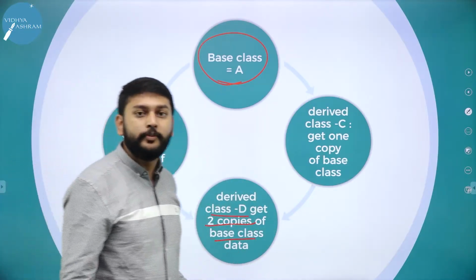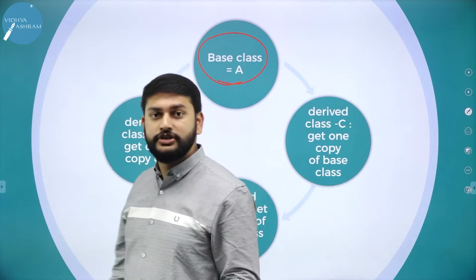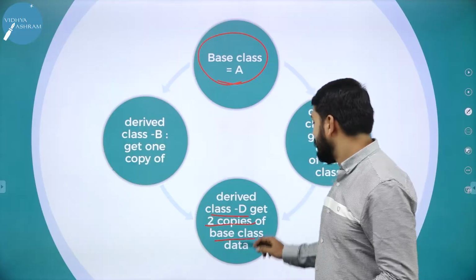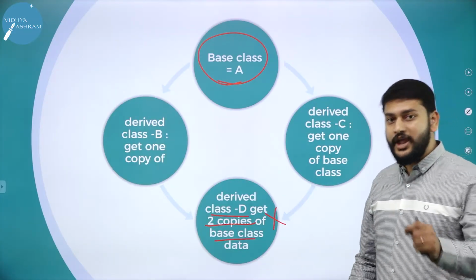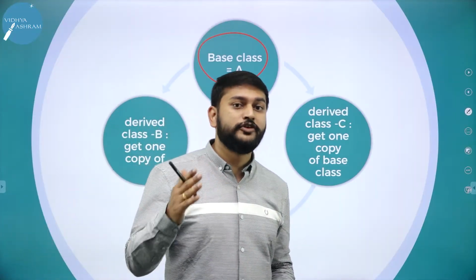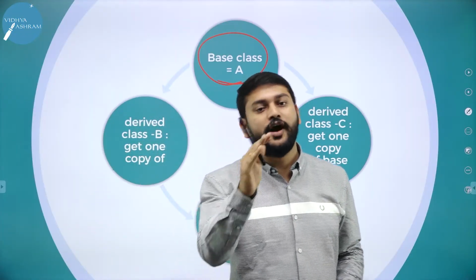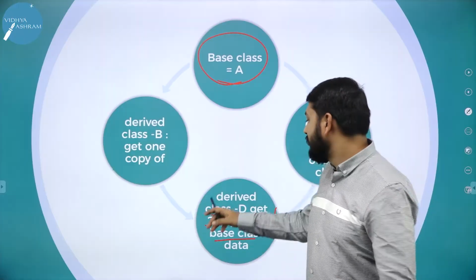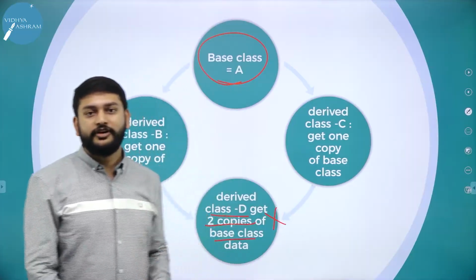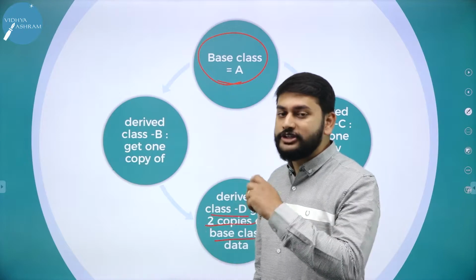To avoid this problem, I will use the keyword called virtual. Whenever I use the keyword virtual, I will solve this problem. I will take only one copy instead of two copies. Where should I use the keyword virtual? In front of the name of the class, I should use the keyword virtual. This is one of the problems that you will come across whenever you are performing hybrid inheritance. This is what you need to remember with respect to this topic.